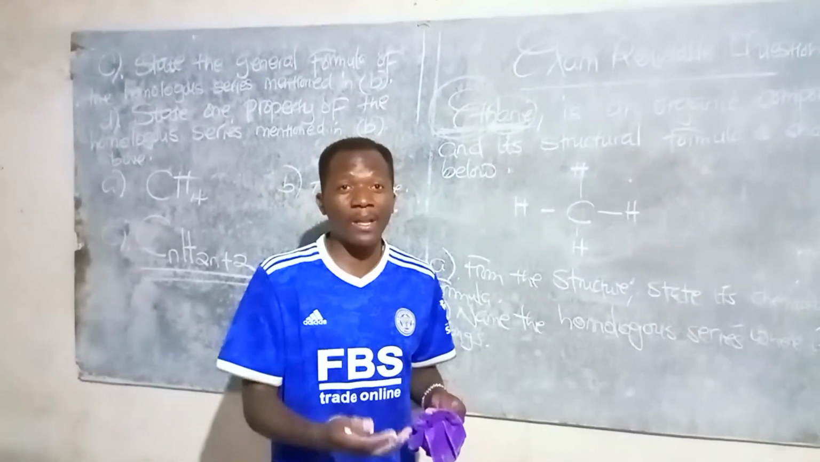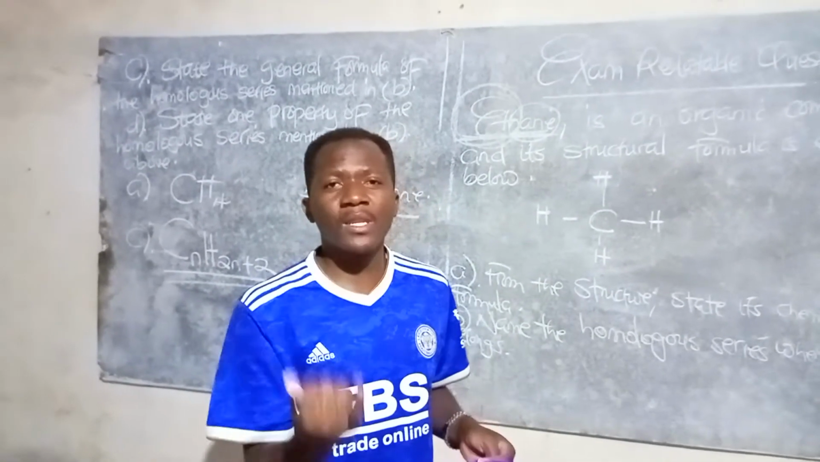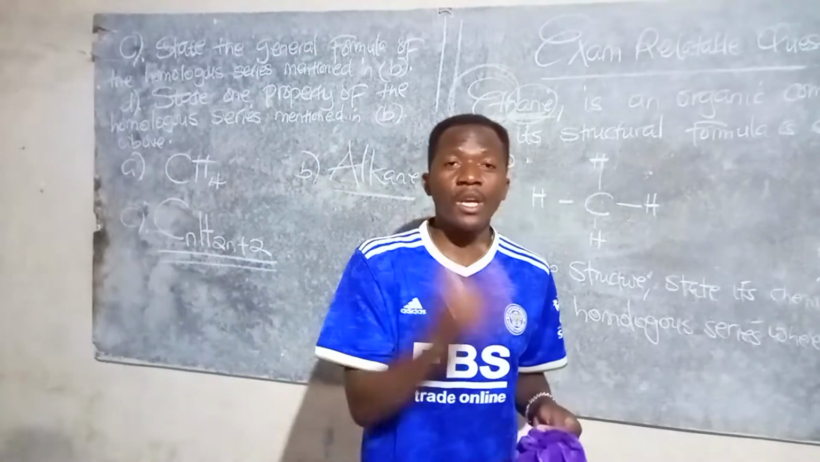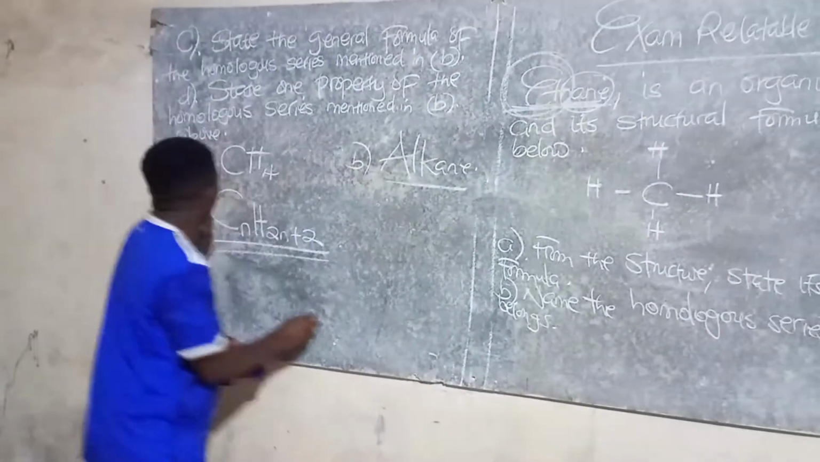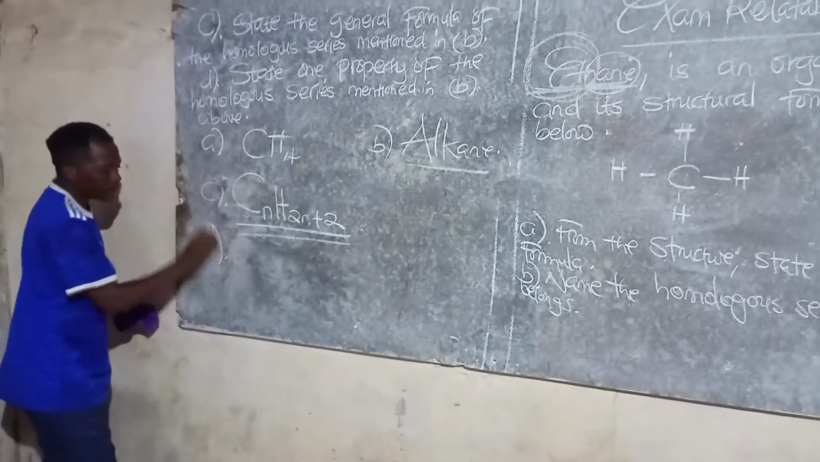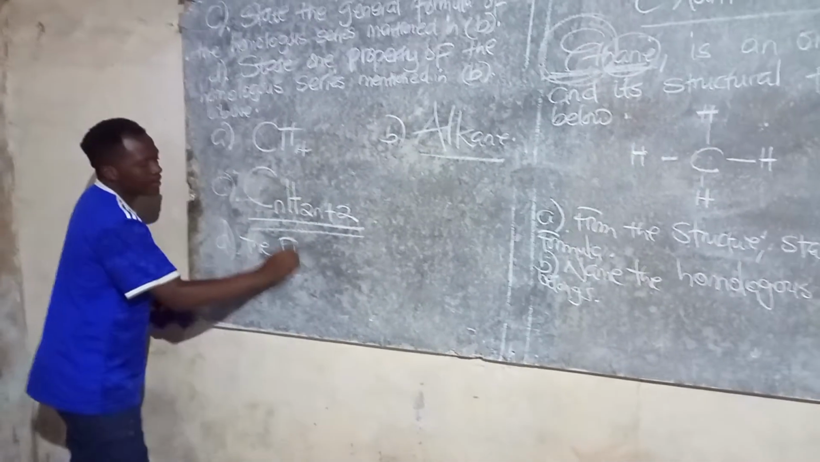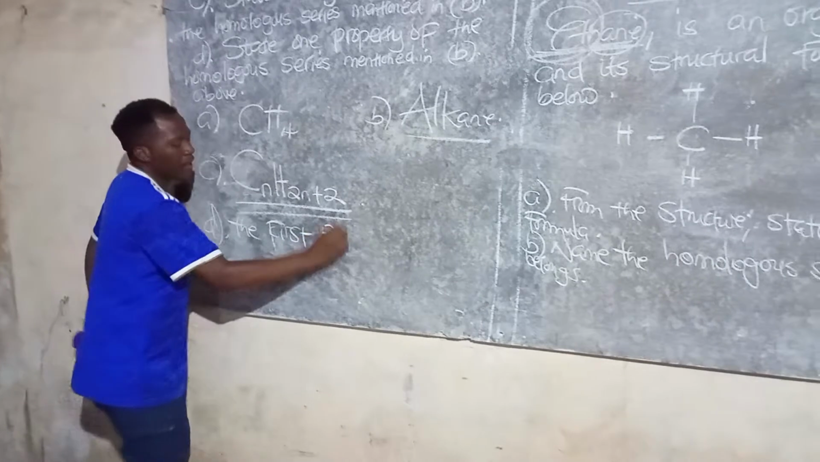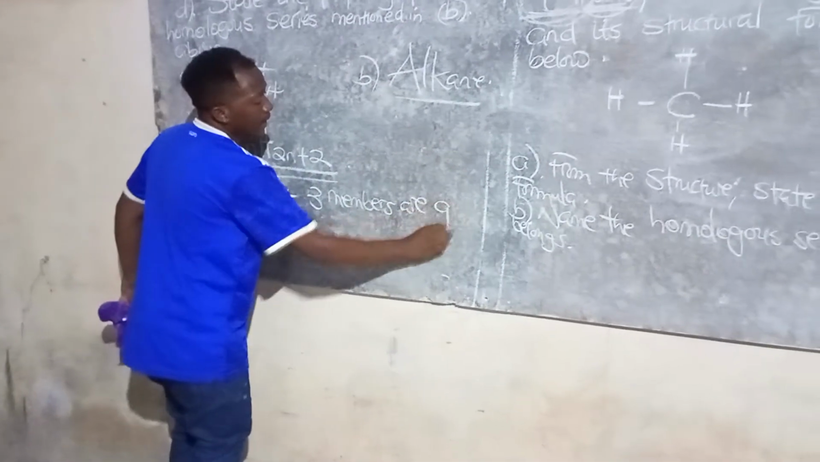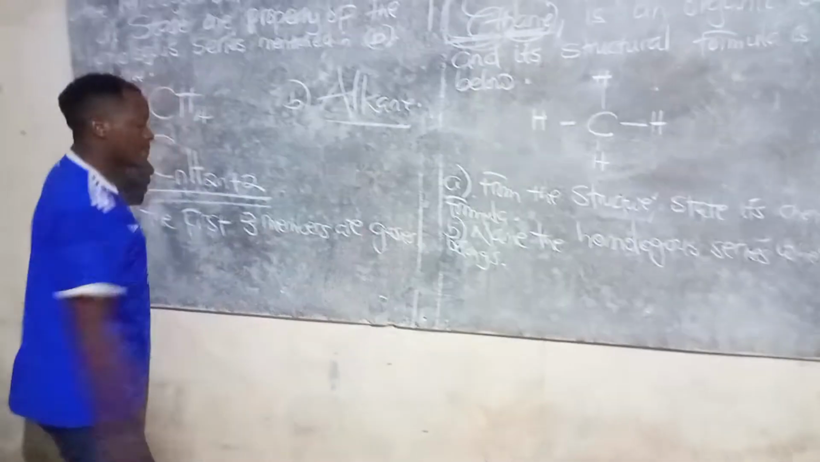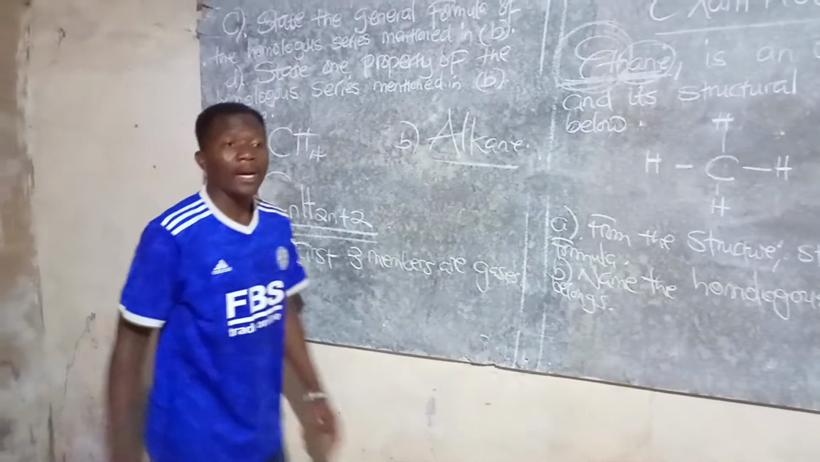We can try talking about that. Or we can say they have the same general name, or the same general formula, or the same general properties. So in this case, we're going to say the first 3 members are gases.